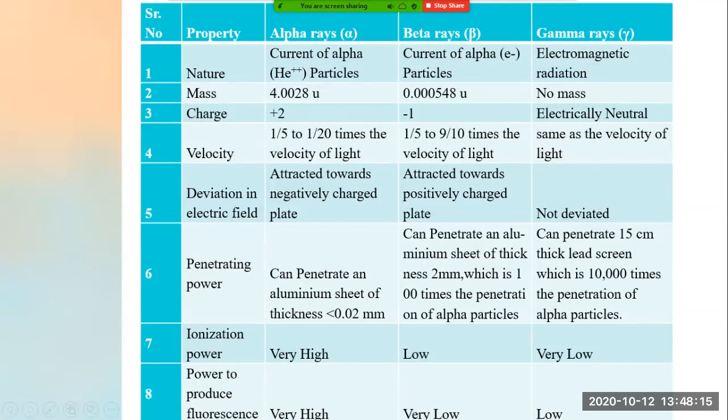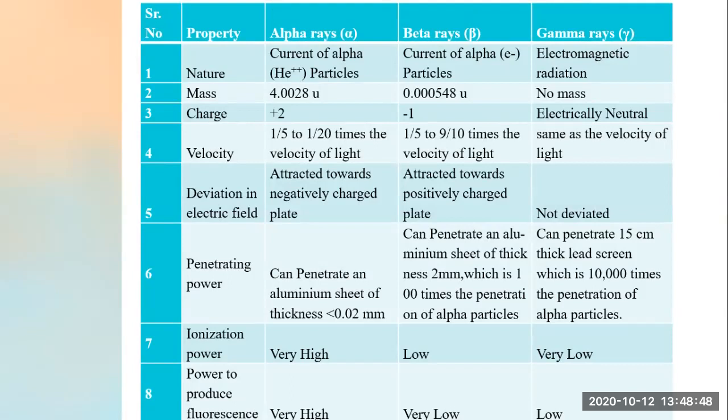Just don't learn the numbers. Just see why these are. You have to ask questions to yourself. Why is the charge of alpha rays +2? Why is the charge of beta rays -1? Why do we call it helium nuclei? The more of these questions you ask yourself, the more you will understand the concepts. Ask questions to yourself, ask your teacher, try to get the answer, then only you will get the whole concept of this.